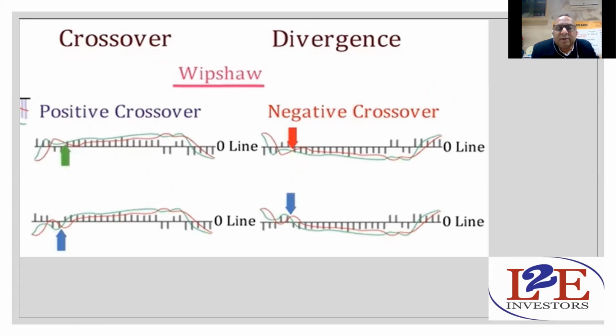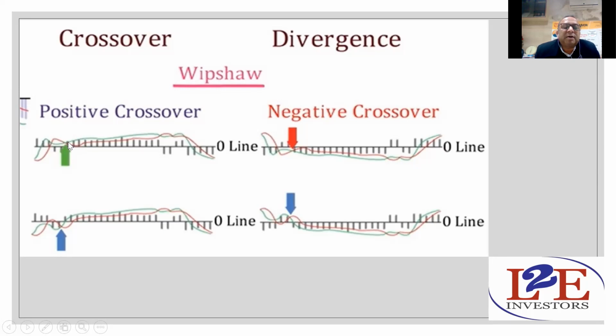Suddenly you find that there is a crossover, but the trade is not going your way. Suddenly it changes direction, and you are getting a loss. Here, what is going on? This is a positive crossover, and that is a very good crossover. What is going on? That crossover between the red and green line in the left-hand side first chart,